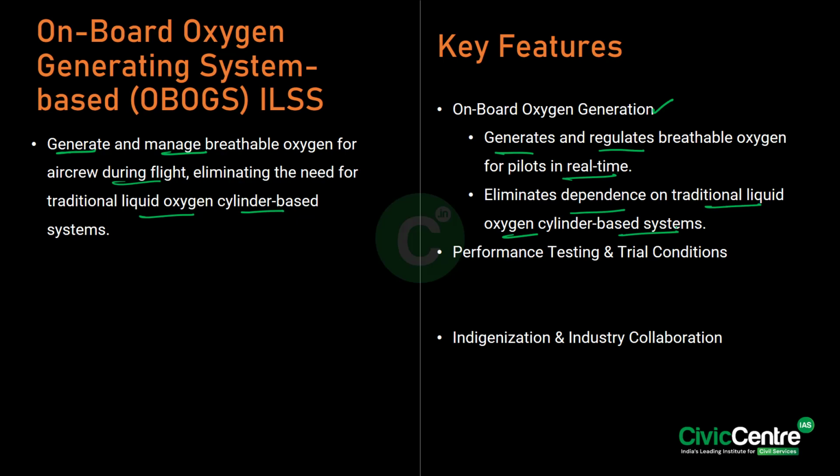And what are the performance and testing trial conditions? So the aircraft which was used was LCA Prototype Vehicle 3, which was developed by the Hindustan Aeronautics Limited and the Aeronautical Development Agency, and this was tested under varied flight conditions like altitudes up to 50,000 feet, high G forces and aerobatic maneuvers, functional testing of the anti-G valve, breathing oxygen system, and emergency oxygen system. And significantly, the performance evaluation was conducted after the flight clearance from the Center for Military Airworthiness and Certification.